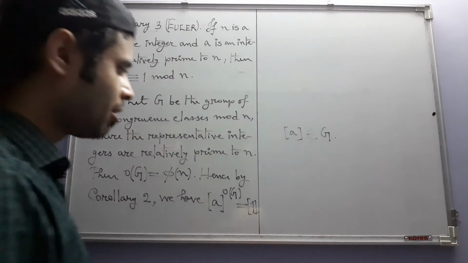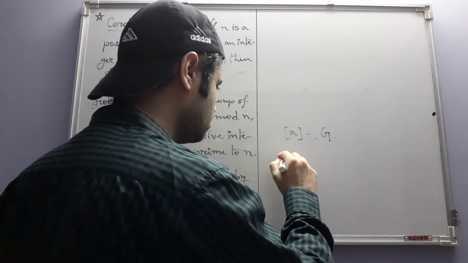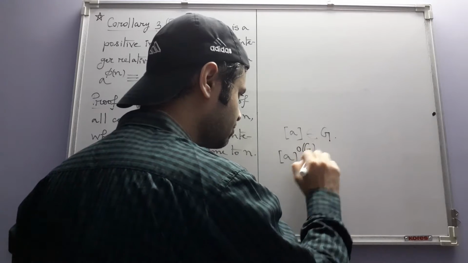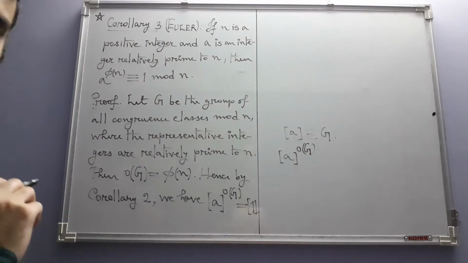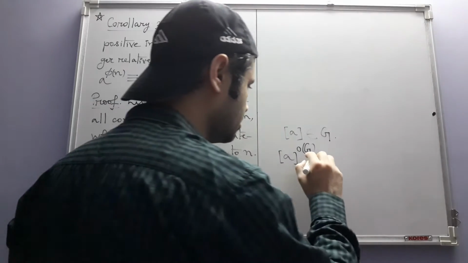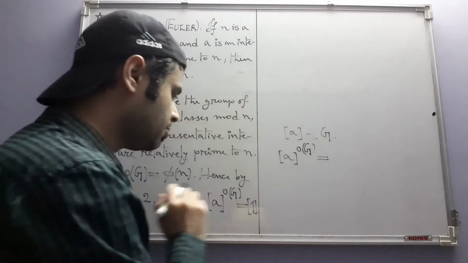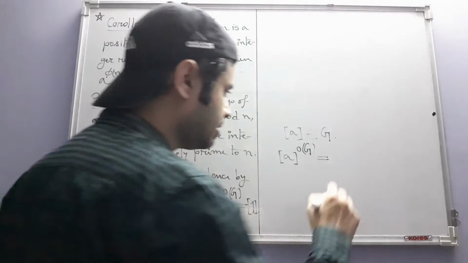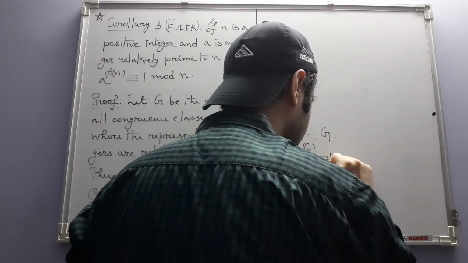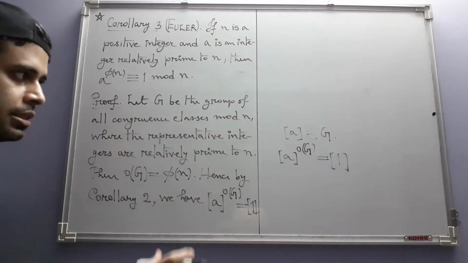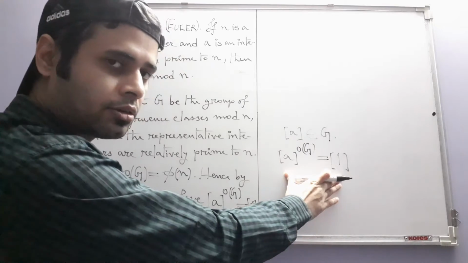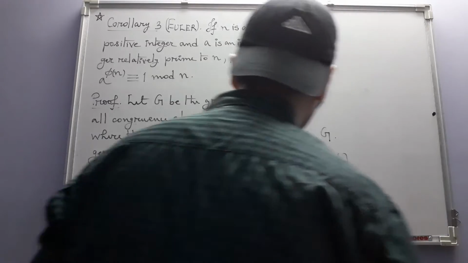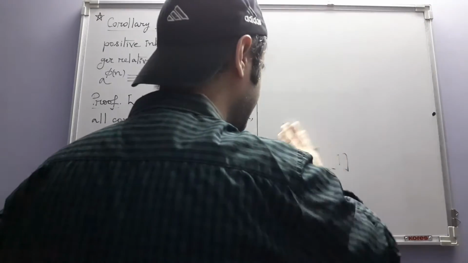Okay, so by corollary 2, if we raise this to the order of G-th power, then we should get the identity element in this group, which we already know, since our group has the binary operation multiplication modulo n. So the identity element is the congruence class modulo n containing 1. So this is just the direct application of corollary 2 in this particular group. Okay, so now what can we conclude from this? What does it actually mean?